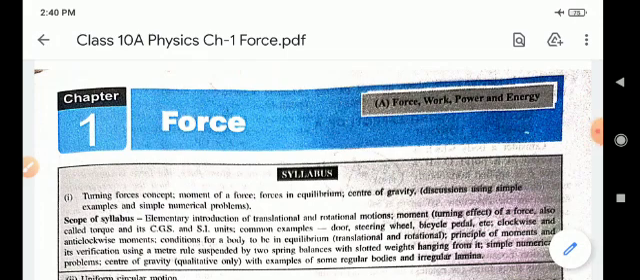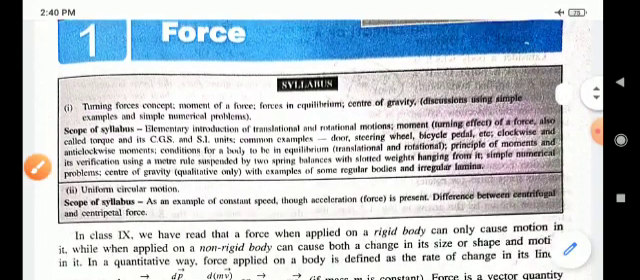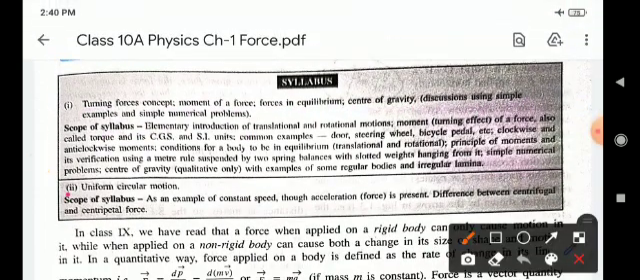Firstly, we will discuss the syllabus. Number 1: turning force, concept, moment of force, force in equilibrium, center of gravity, discussion using simple examples and simple numerical problems. Second point: uniform circular motion.